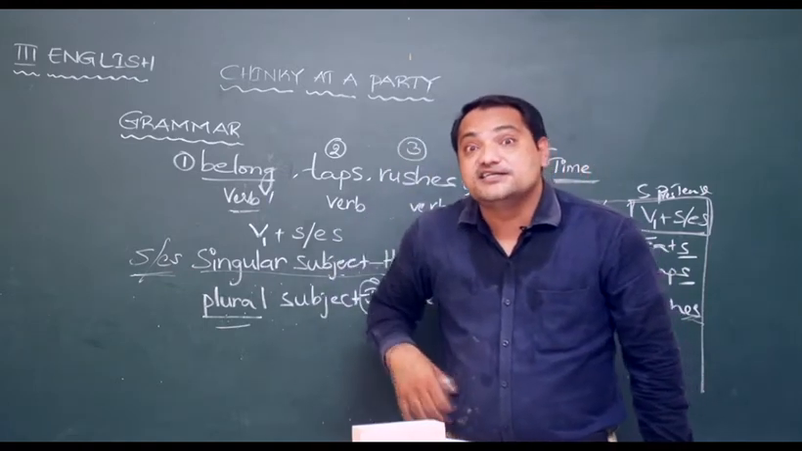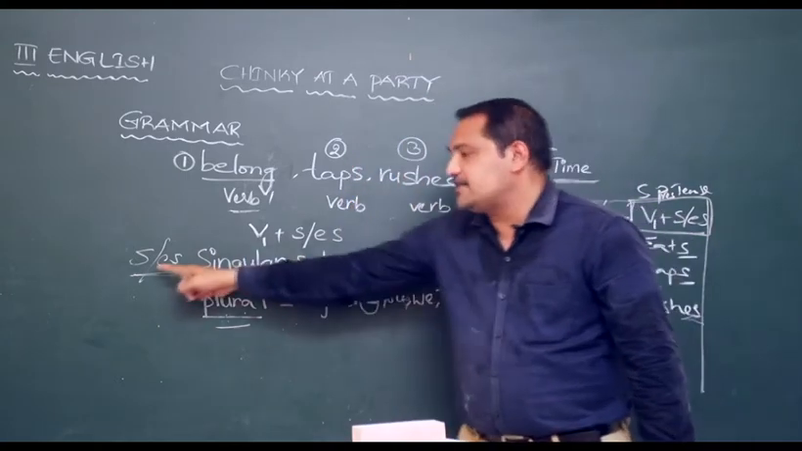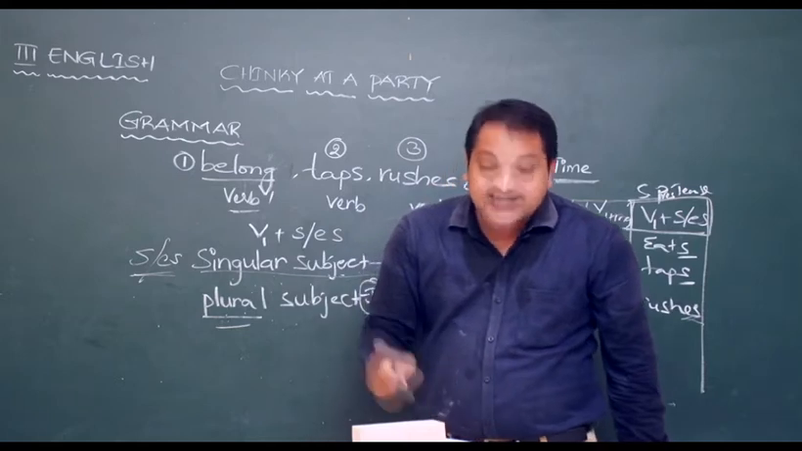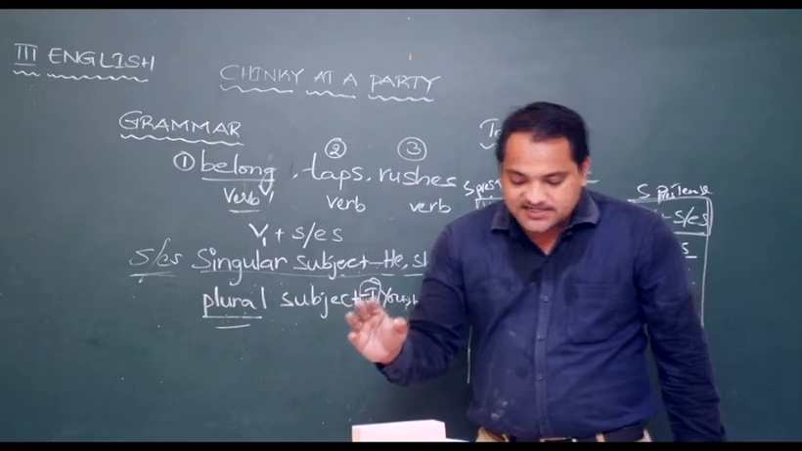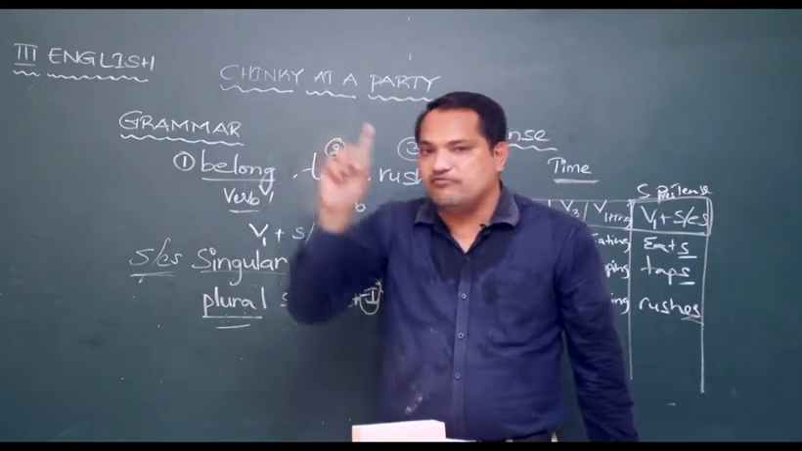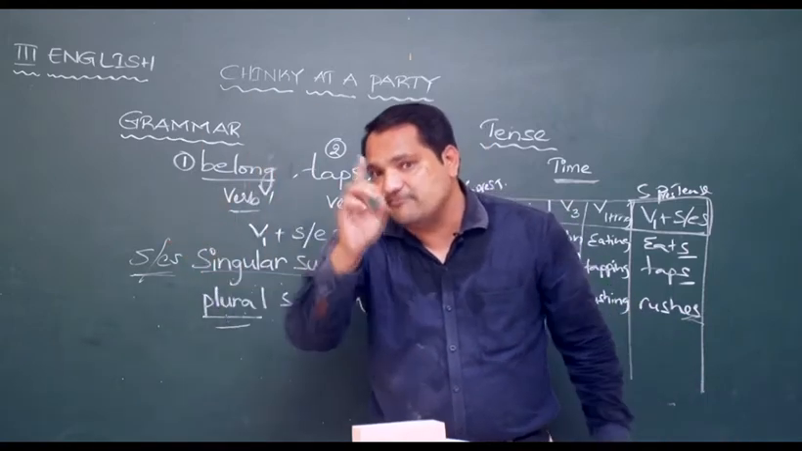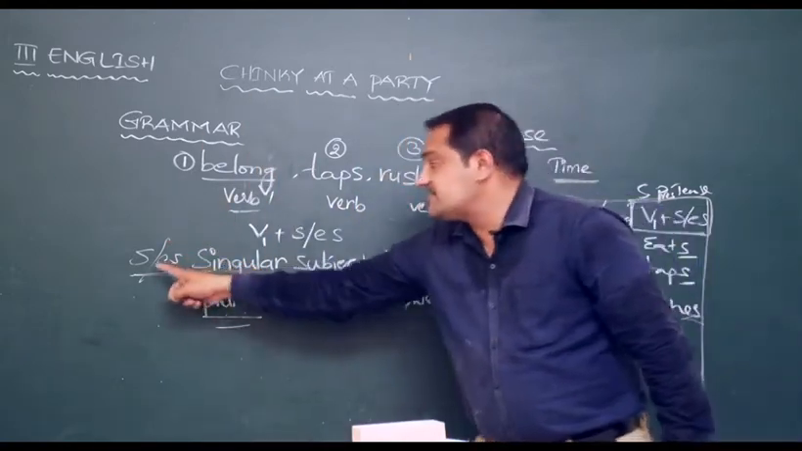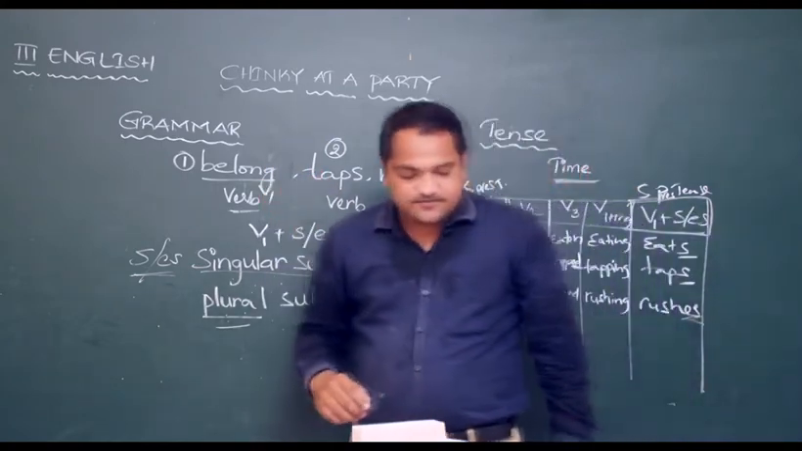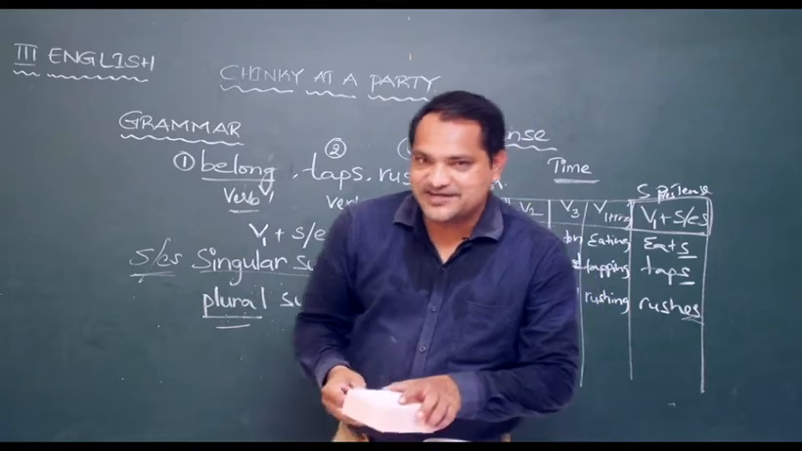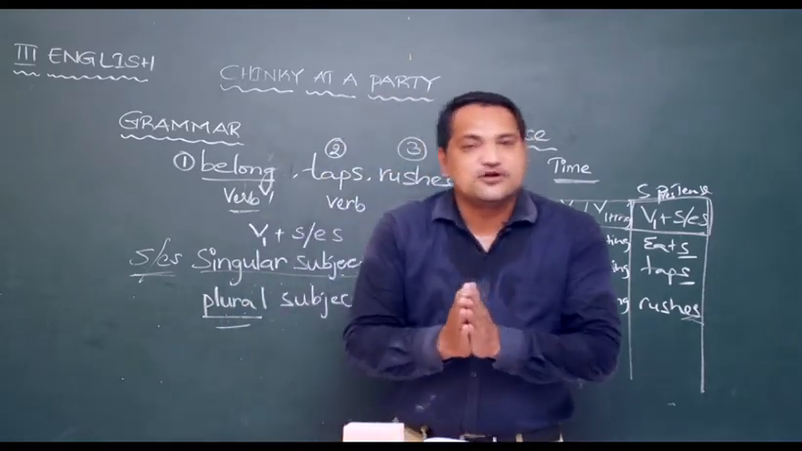My mother. My mother, singular. Again, singular subject, S or ES. My mother kisses me every morning. The sun, one or many? One sun or many suns? One, singular. So S or ES. The sun rises in the east. Now, has everybody understood, sir, what is simple present tense? Don't worry. It's a very simple concept.